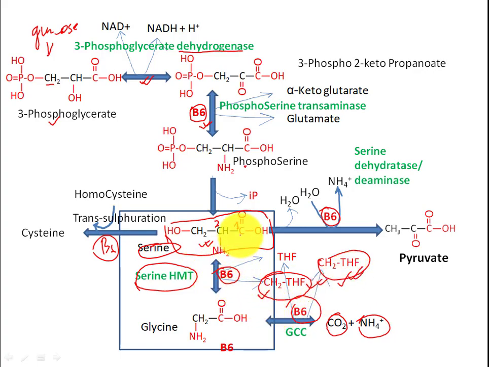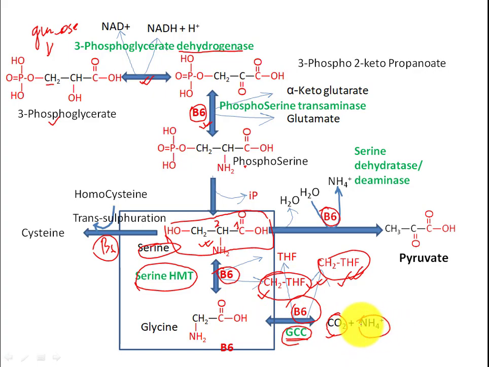So one methylene tetrahydrofolate will be derived from serine, as serine converts into glycine. Next, methylene tetrahydrofolate will be derived from glycine, as glycine breaks into carbon dioxide and ammonia. And that is why this enzyme is called glycine cleavage complex. For the opposite reaction, the same enzyme is called glycine synthase. So this is a reversible reaction. This is also a reversible reaction.